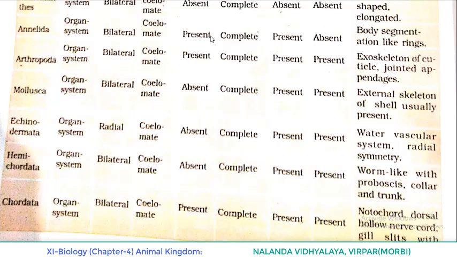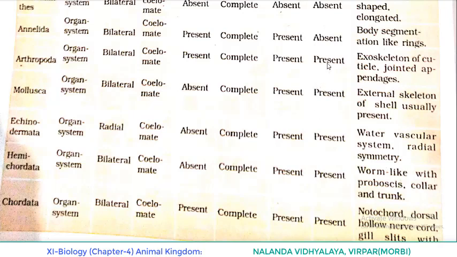Related to digestive system, as the highly evolved phyla are coming ahead, we can see that from Aschelminthes to Chordata, the digestive system is complete. Circulatory system is present in all, and respiratory system is absent in the case of Annelida, but it is present in the case of Arthropoda, Mollusca, Echinodermata, Hemichordata and Chordata.